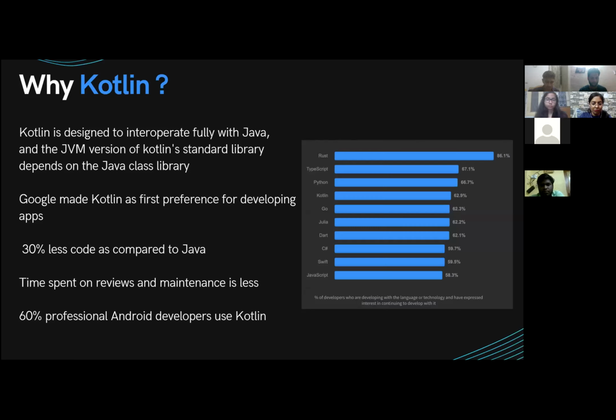Kotlin also tries to help you catch mistakes ahead of time, and it also prevents you from even making mistakes. How it does this is something called null safety.